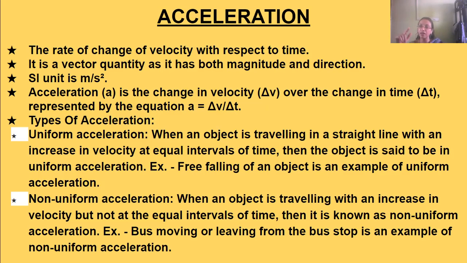So the velocity is changing but not uniformly, though it is moving in one direction. There will be variable velocity at unequal intervals of time. That is known as non-uniform acceleration. A bus leaving the bus stop is an example of non-uniform acceleration. When it is leaving the bus stop, it increases its velocity, but when it is stopping, it decreases its velocity. So there is variable velocity.